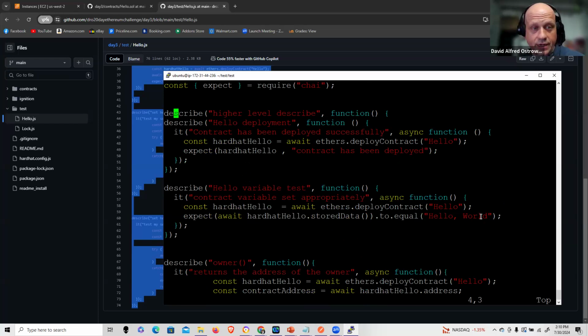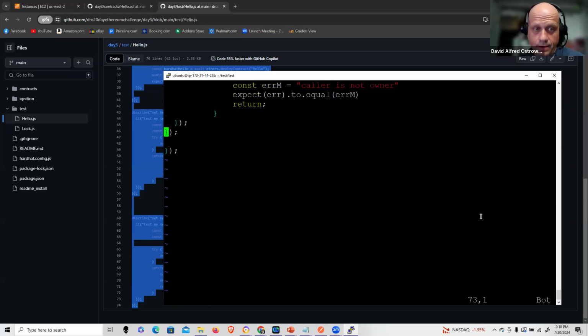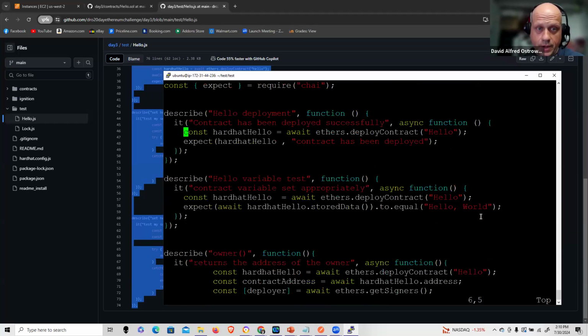Now, since I didn't really need it, I'll just pull that out just to keep this clean, okay? And not forget the brackets and quotes at the bottom, okay? So